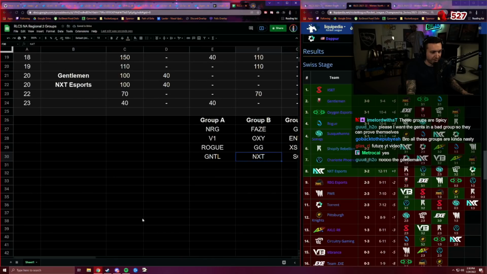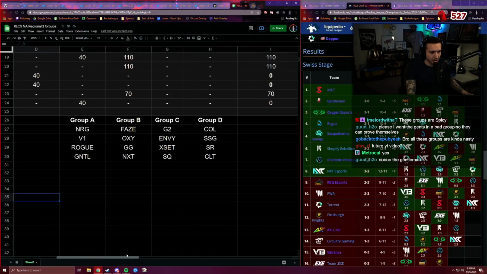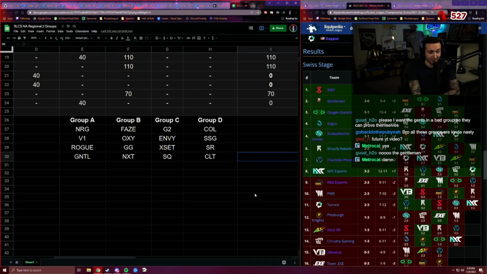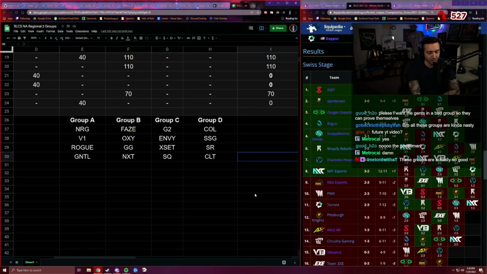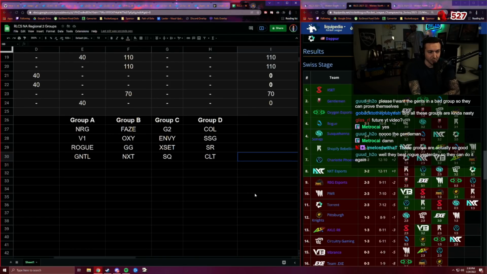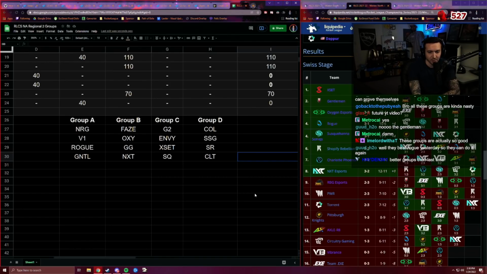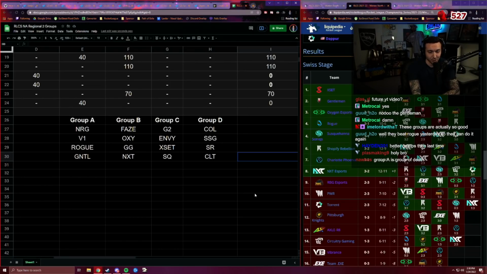That's your groups. Based upon if we keep things the same, those are your groups for this weekend. Group A: NRG, V1, Rogue, and Gentleman. Group B: FaZe, Oxygen, Ghost Gaming, and NXT. Group C: G2, Envy, XSET, and Sonics. And Group D: Complexity, Space Station, Shopify Rebellion, and Charlotte Phoenix.